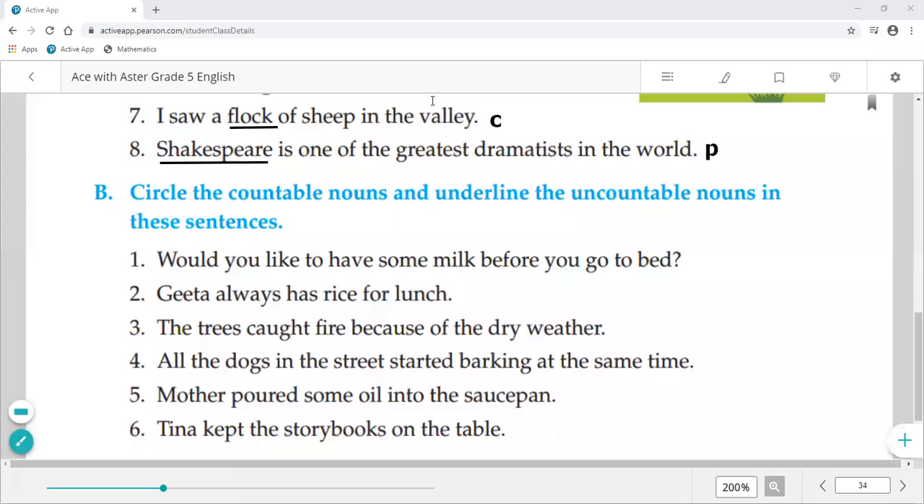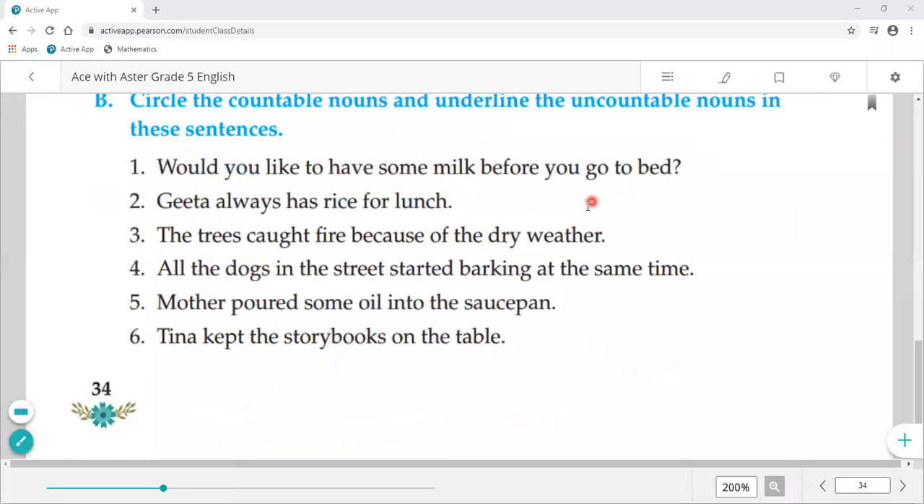Okay class, so we have completed this activity and the second exercise is circle the countable noun and underline the uncountable noun in these sentences. Now you need to circle the countable noun and underline the uncountable noun. Would you like to have some milk before you go to bed? Now first what we need to do? We need to find out over here noun and then we mark them whether they are countable or uncountable. So in very first line there is a milk and it is uncountable, so we underline it.